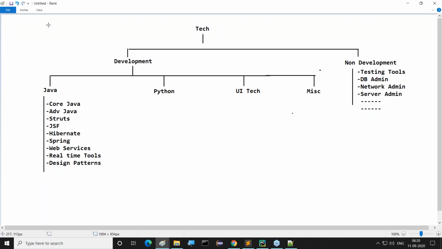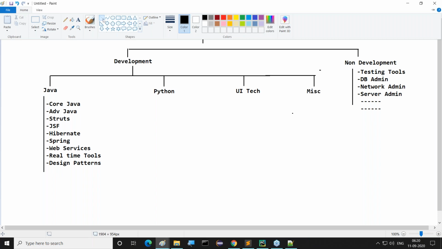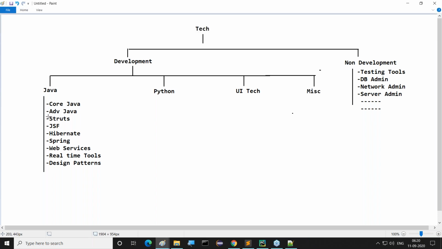right, so now these are the things, but out of these, which do not have demand? Struts and JSF do not have much demand nowadays. Previously, they had very good demand. Of course, these frameworks basically had very good demand, but nowadays there is very little utilization. One or two companies might still be using Struts and JSF, but no demand.